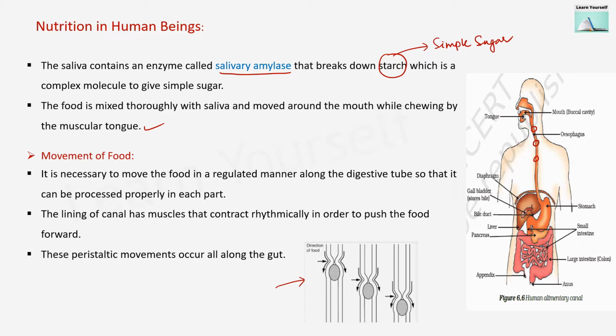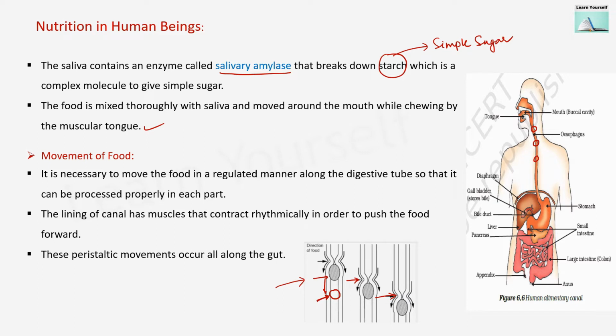As you can see here, the contraction is happening here while the food is here. Once the food goes down, the contraction will happen here. Now the food is here. In the next step, the contraction will happen here and the food will go forward, and this is known as peristaltic movement. It is rhythmic and stepwise.